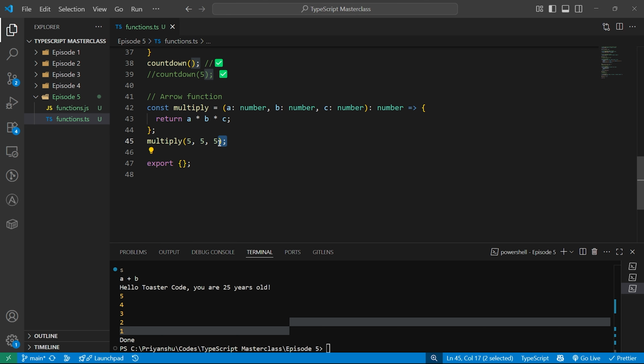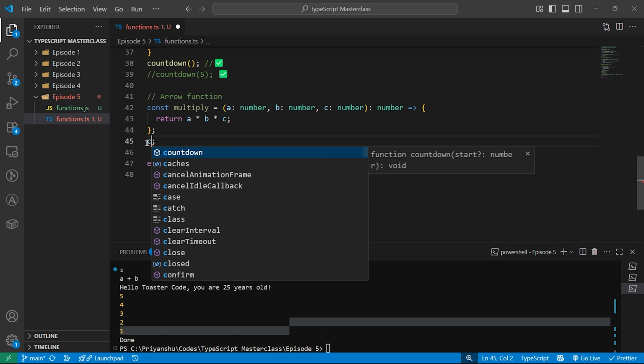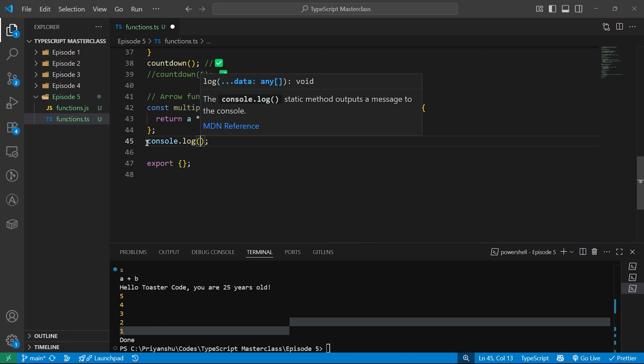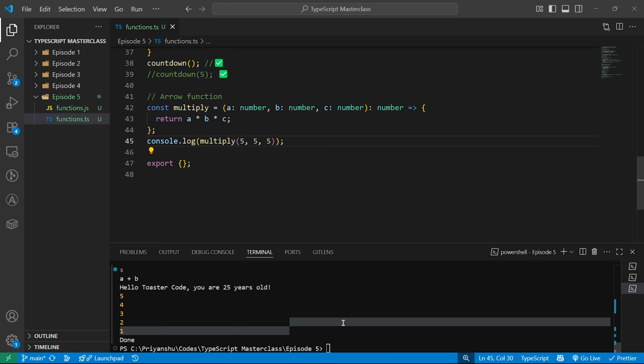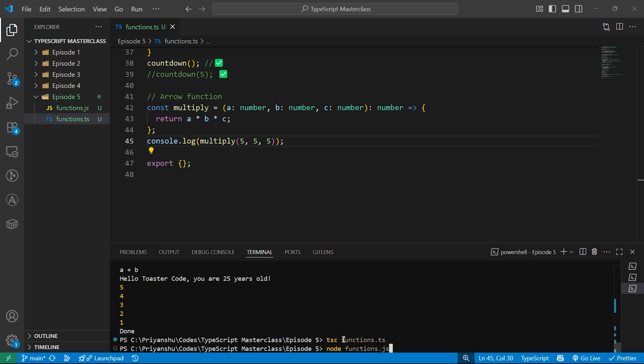Maybe let's add console log, and I will do this. Okay, let's run this and check. We should get 125. Yep, my maths is not that bad. Yeah, it's 125. So this is how you write an arrow function.